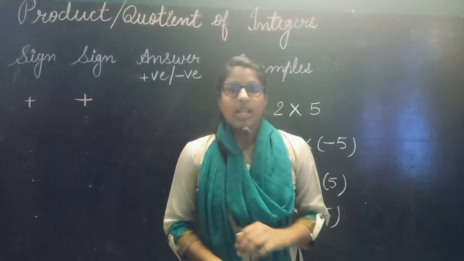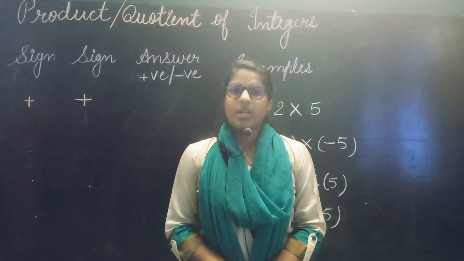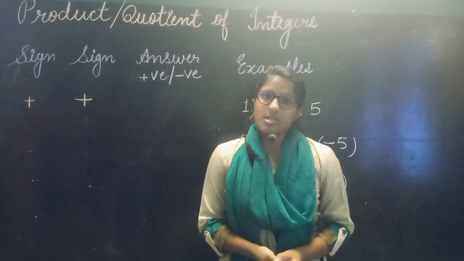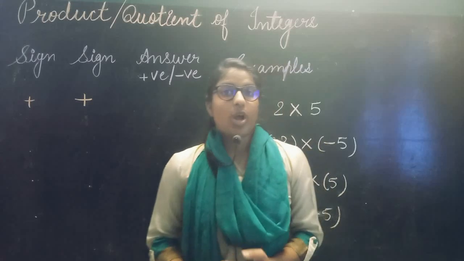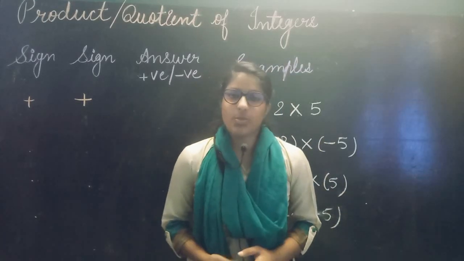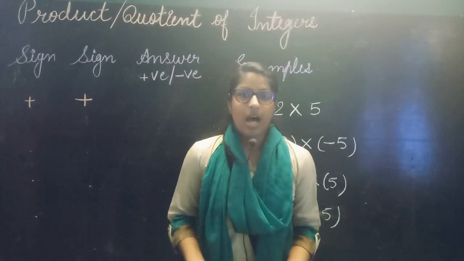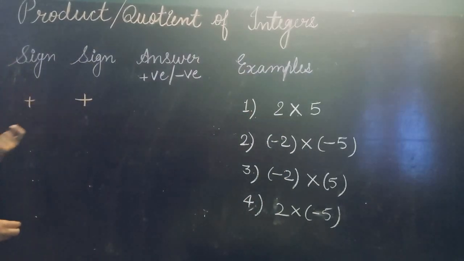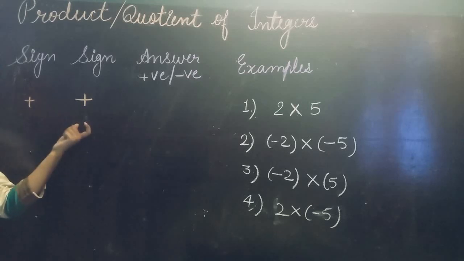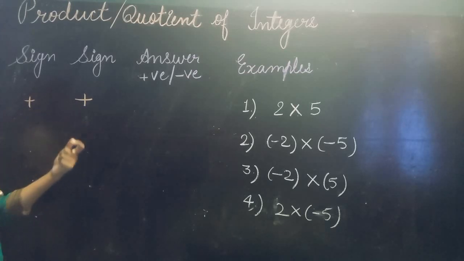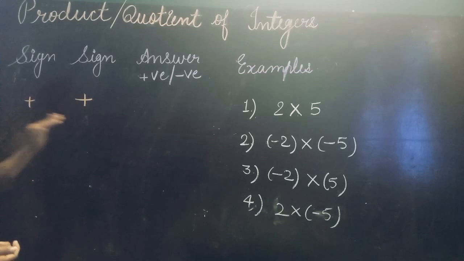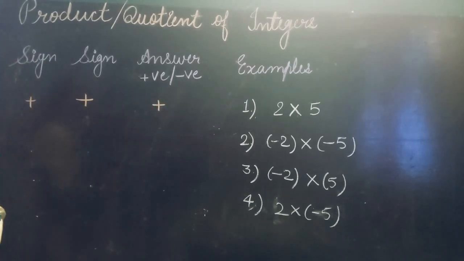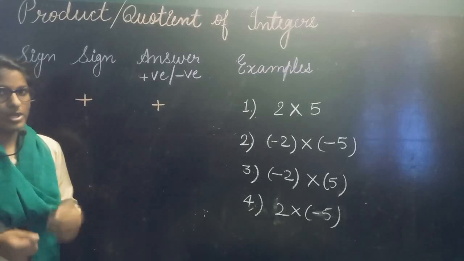Okay. Let us start the new topic, new concept, that is how do we multiply and divide two integers. The answer, it means the product and the quotient of integers, will be positive or negative. How? See here, let's see the rules. The rule is saying if we are having two positive integers, it means both numbers have plus sign, then the answer will be plus there, either that is product or that is quotient.